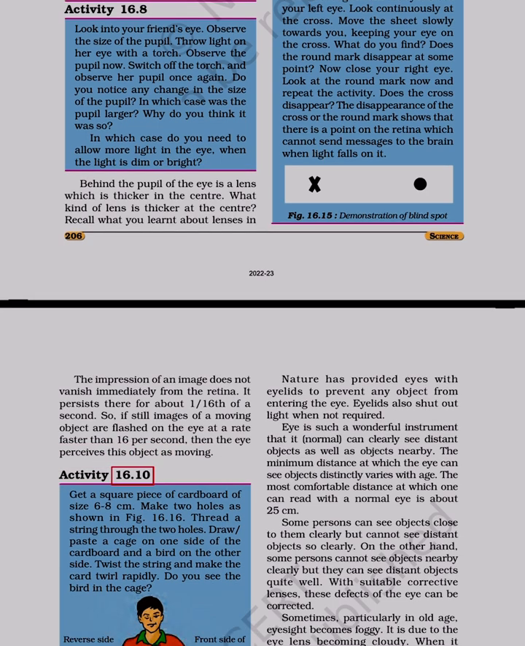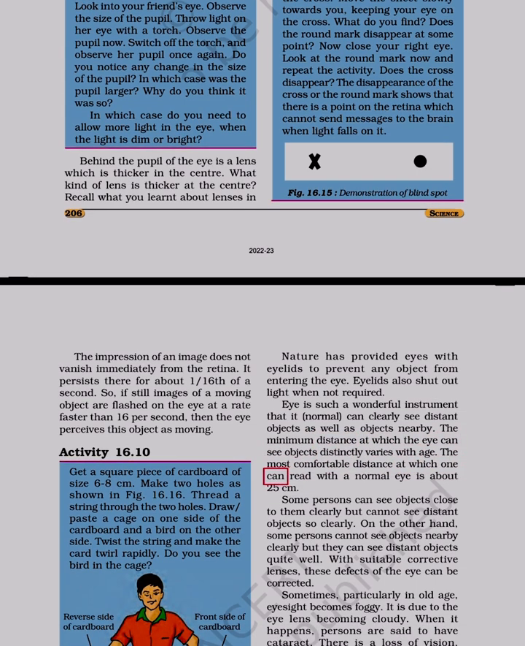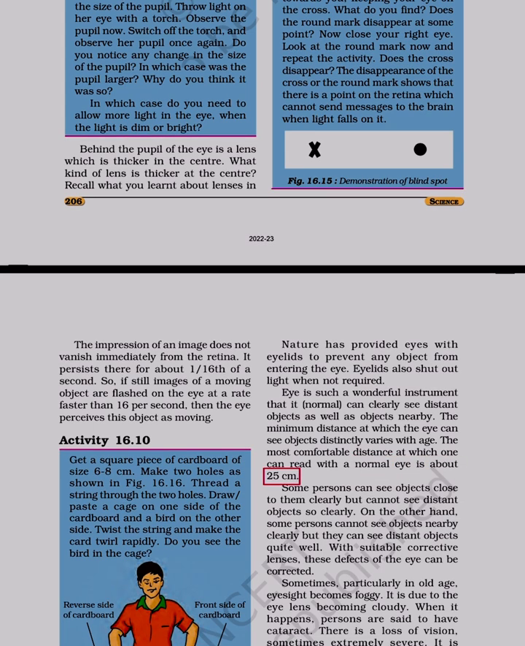Activity 16.10. Nature has provided eyes with eyelids to prevent any object from entering the eye. Eyelids also shut out light when not required. The eye is such a wonderful instrument that it normally can clearly see distant objects as well as objects nearby. The minimum distance at which the eye can see objects distinctly varies with age. The most comfortable distance at which one can read with a normal eye is about 25 centimeters.